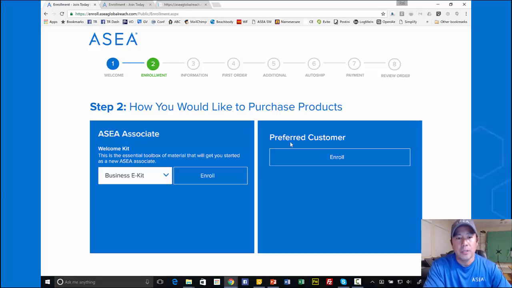What we'll be taken to is the next part of the enrollment process. Now notice it says Business e-kit. There is no physical kit. This is the only option. It's a downloadable e-kit for their associate kit, if they want to have a position in the tree. They can do a preferred customer, but to sign up as an associate, they would click ASEA Associate and click on Enroll here next to the Business e-kit option.